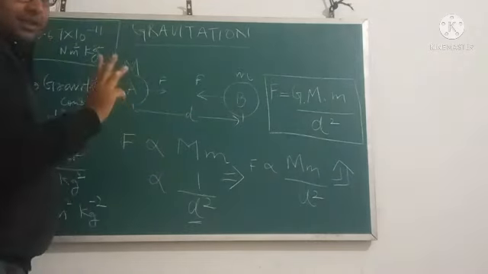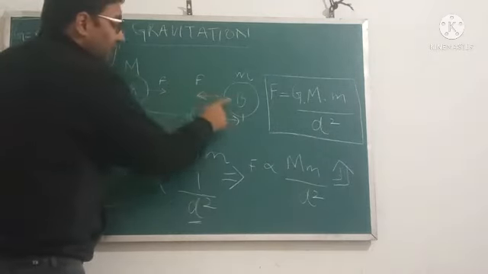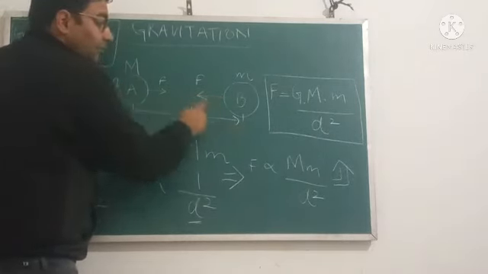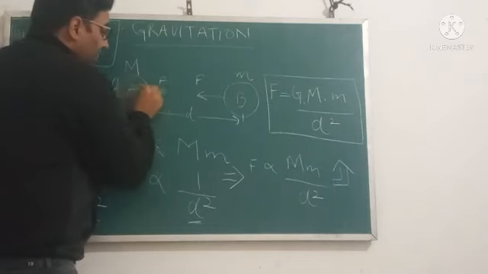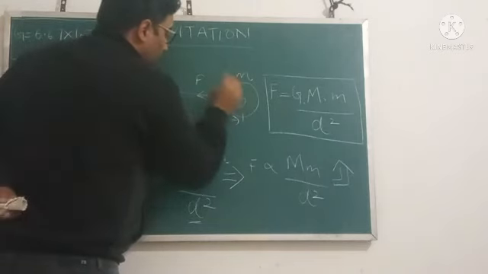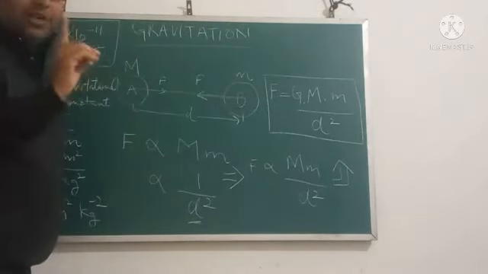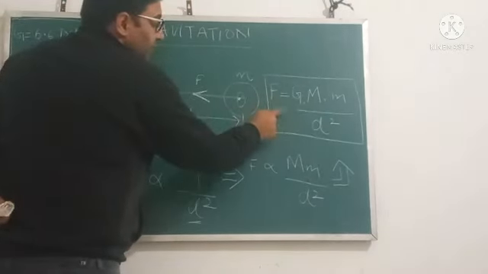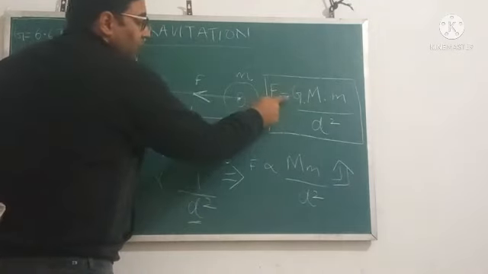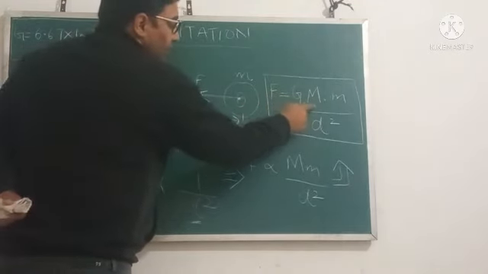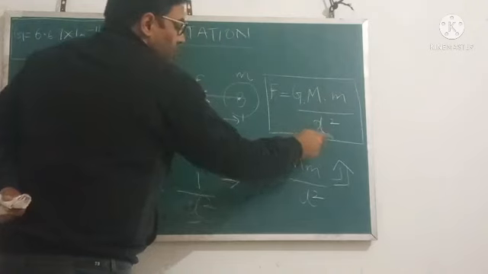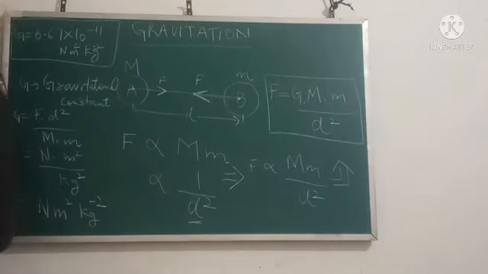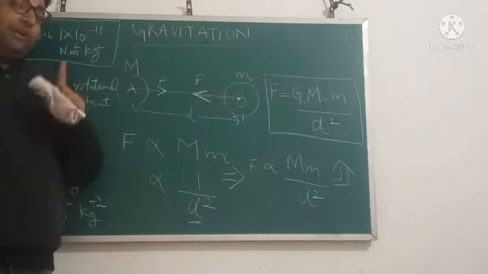Third point, the force of attraction between the two bodies will lie on the line joining their centers. And fourth, the magnitude of the force is given by this formula: F is equal to G into capital M into small m upon d square. So this is about the universal law of gravitation.